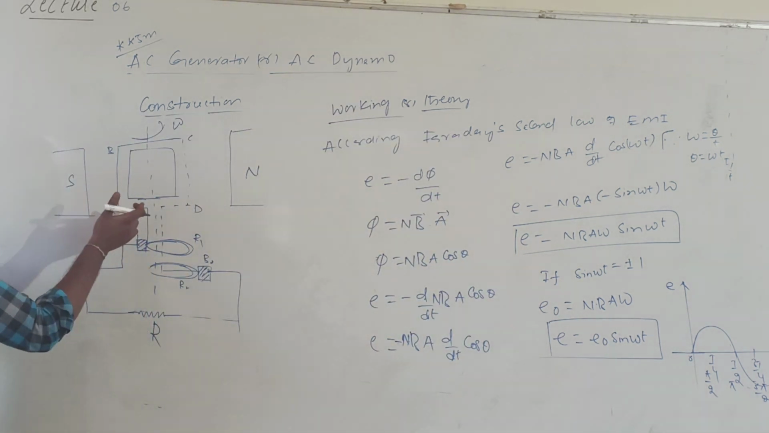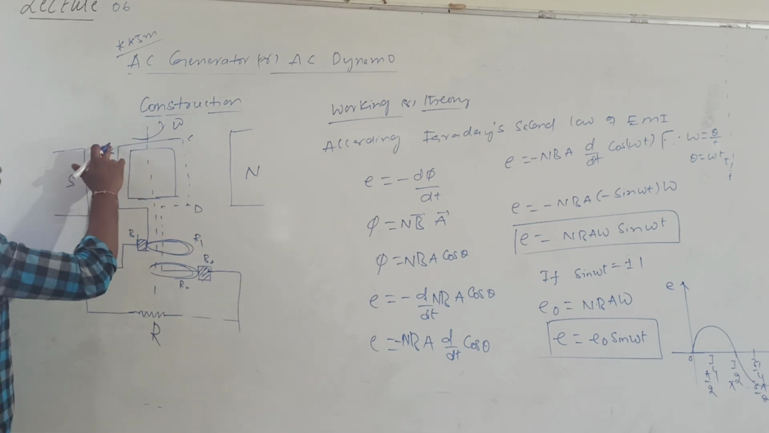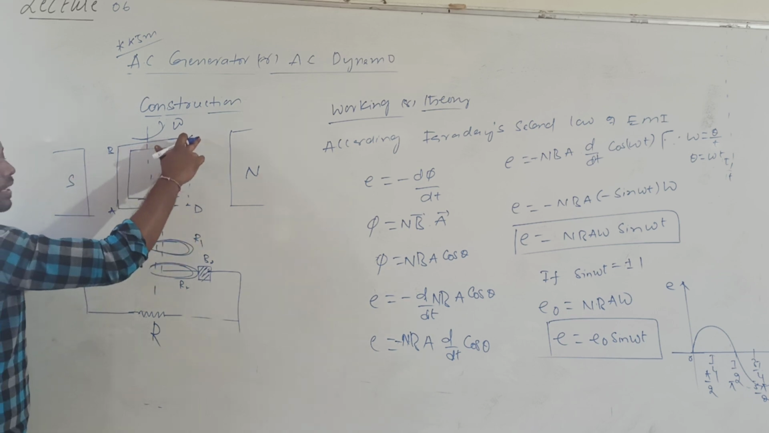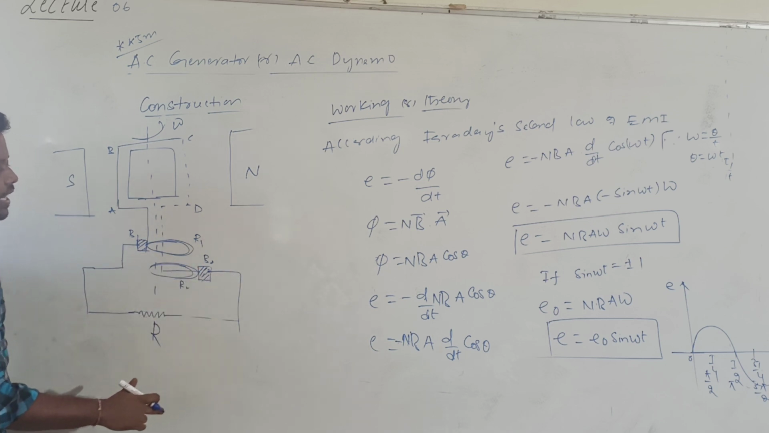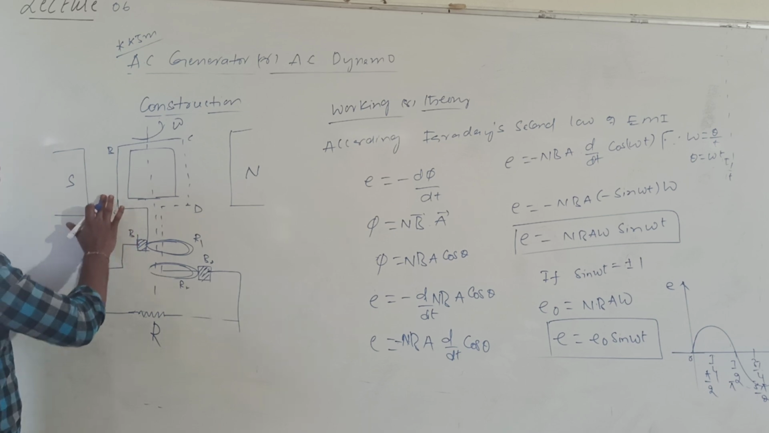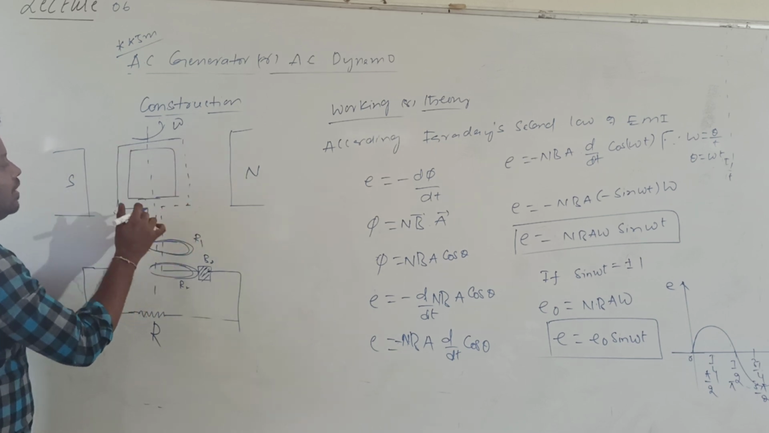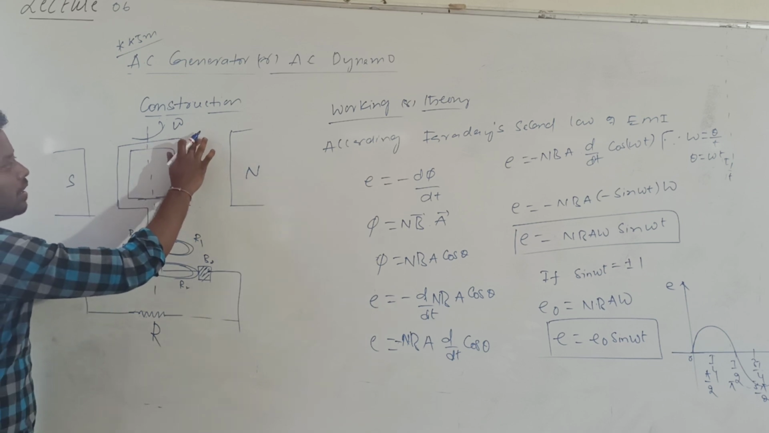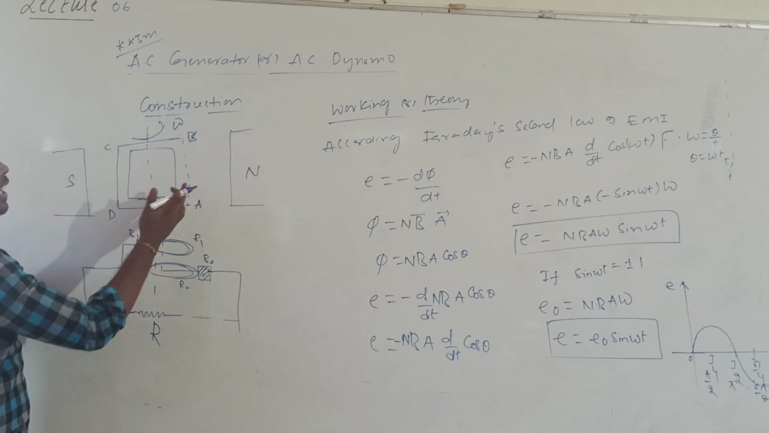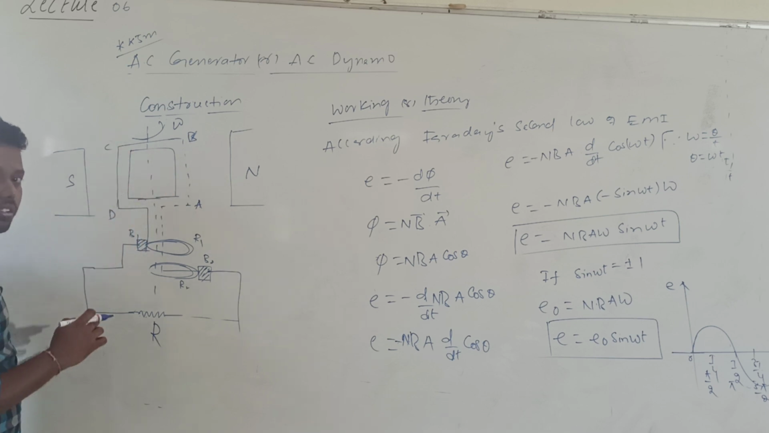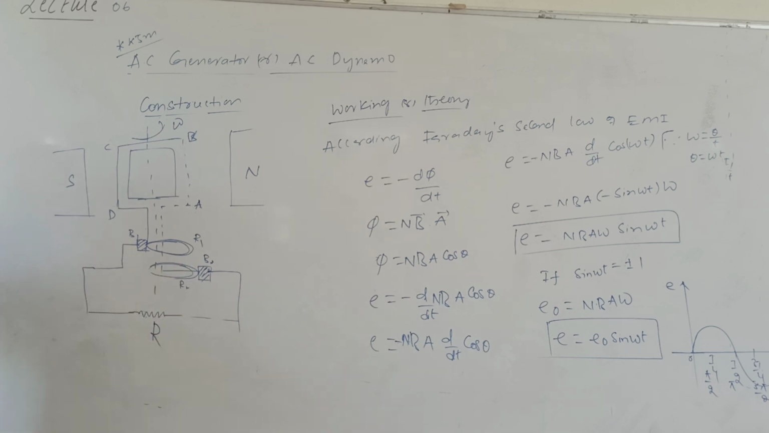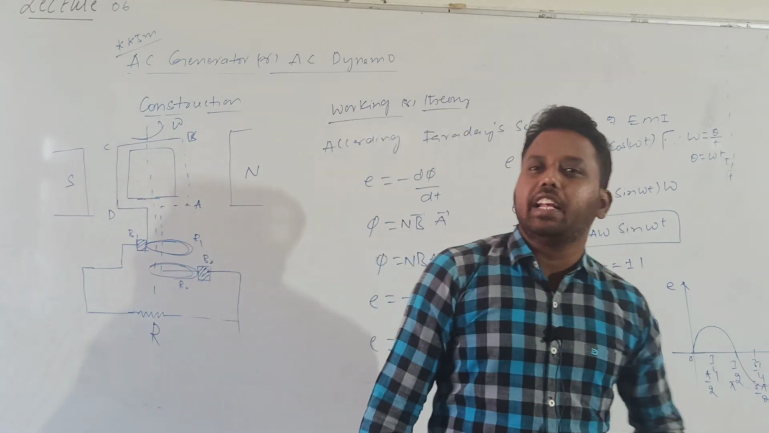So when the coil is rotating in anti-clockwise direction, AB will go down and CD will move up. At that time the current will flow from A to B, then C to D. So outside, what is the direction of the current? From B2 to B1. After some time, when half rotation is completed, AB will come here. A will be here, B will be here, C will be here, D will be here. At that time AB will go up and CD will move down, so the direction of the current will flow from B1 to B2. You apply Fleming's right hand rule for finding the direction of the current.